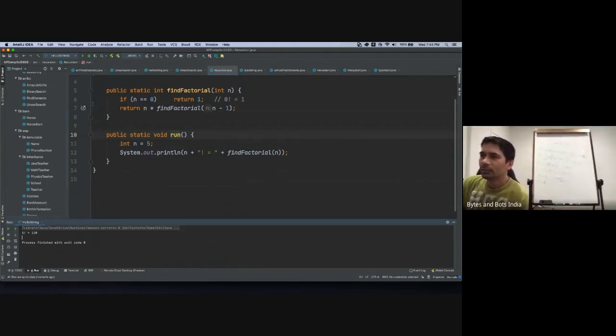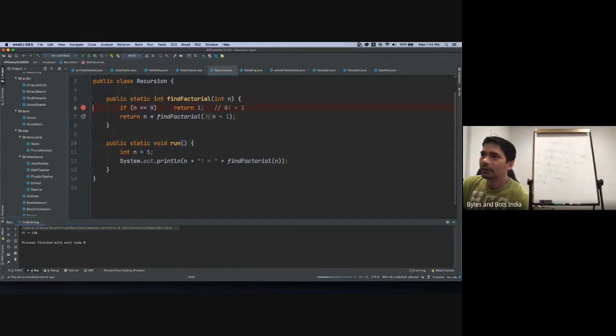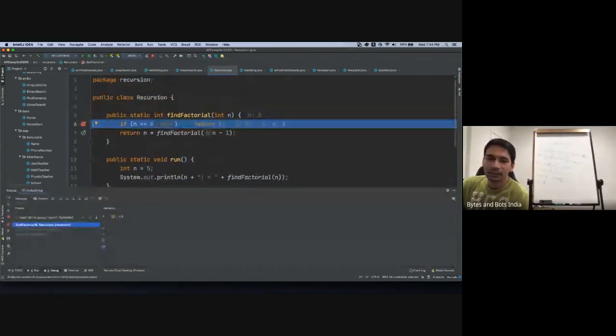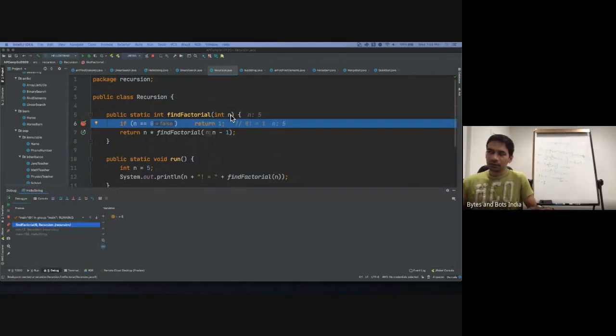So let's quickly put a debug point and then let's debug it. So we'll see how this is working. Now, when we call this method for the first time, we pass 5 as a parameter, right? In recursion, the parameter and the internal variables are saved. So when a method calls itself, it goes to a different level. And as it keeps calling itself, it keeps going to a higher level. And then eventually it will come back. So when n becomes 0, the function will start coming back. And every time it comes back, it will have the previous value stored.